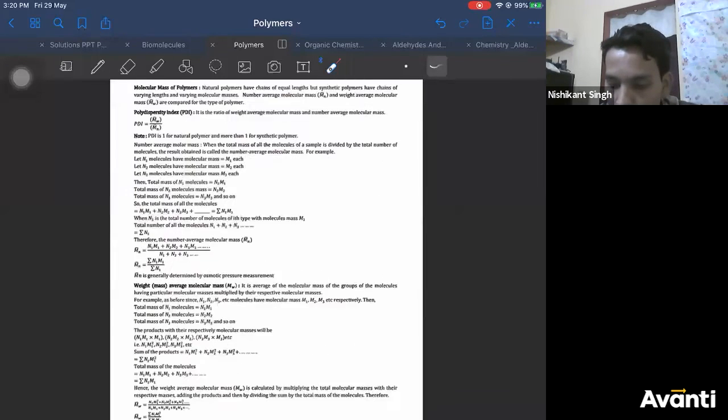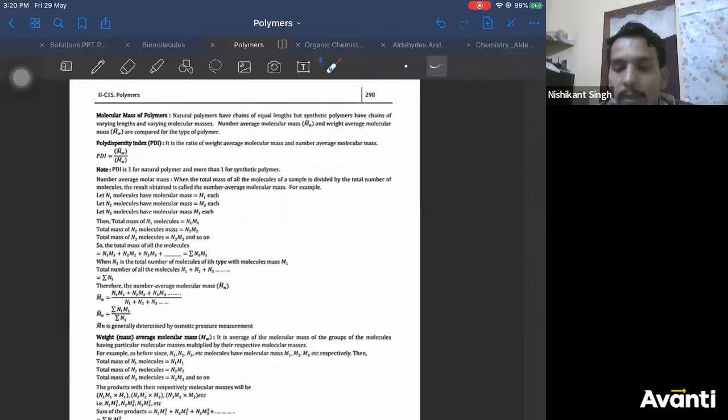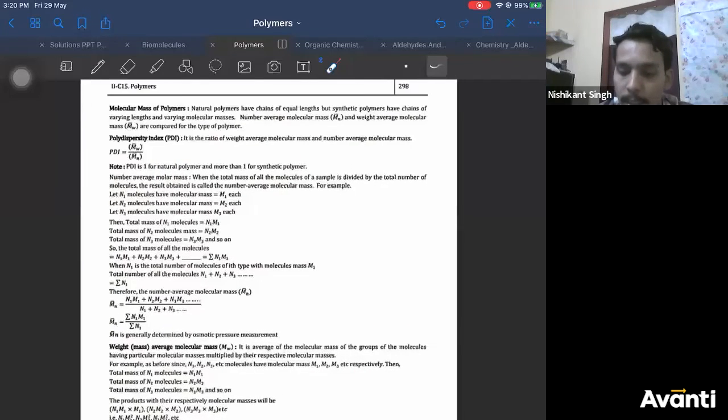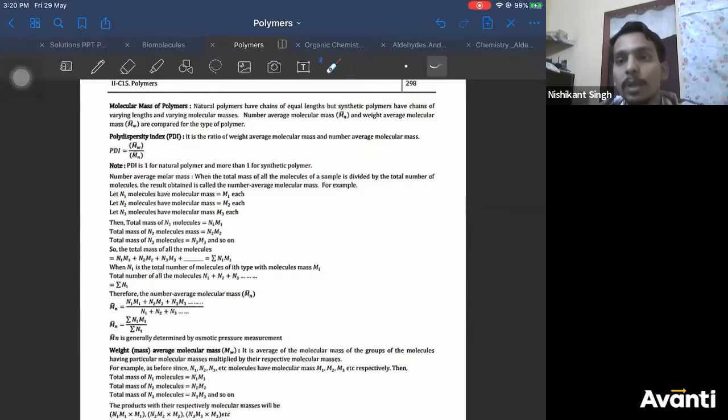Yeah, this thing is important, guys. I don't know whether you have studied it or not. Polydispersity index. Since there are a lot of monomers, every monomer has a different mass. So for a polymer, we find the average mass. There are two types of average. Number average: let us say M1 is the mass of one monomer, M2 of the second monomer, M3 of the third. How many monomers are present having the mass M1? N1. So N1M1 plus N2M2 plus N3M3 divided by N1 plus N2 plus N3 gives you the number average.